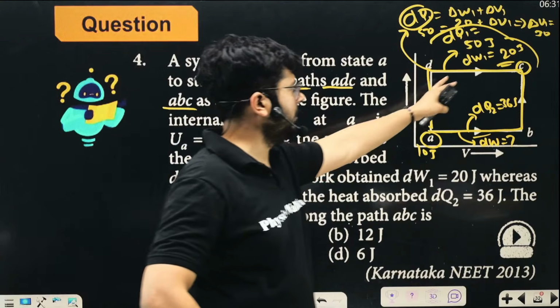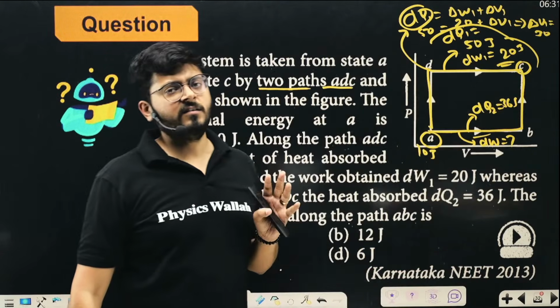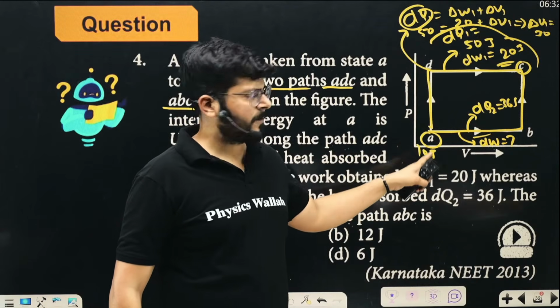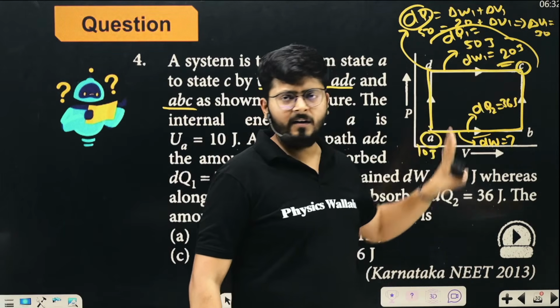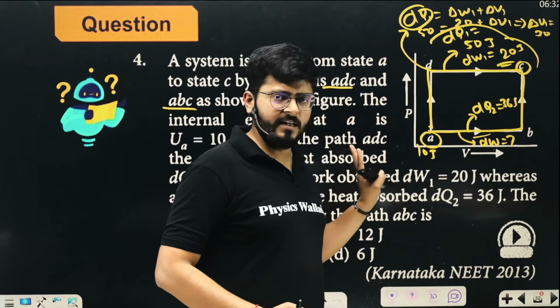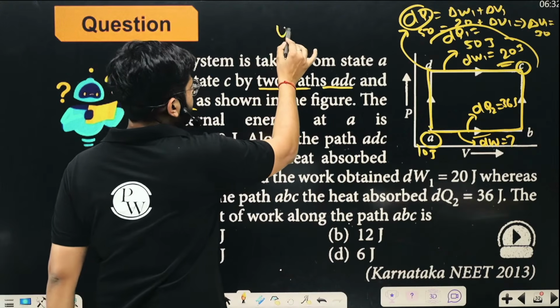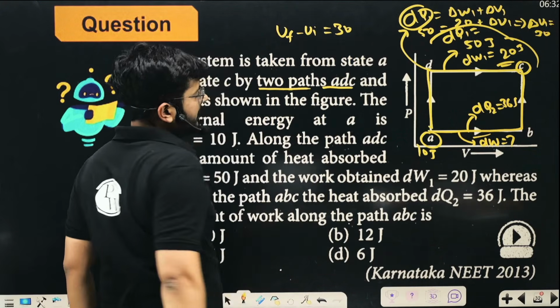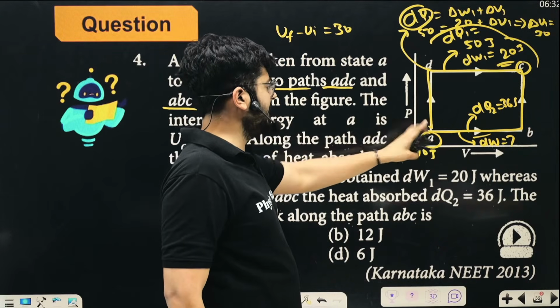That is the change of internal energy. From A to C, what is the change of internal energy? 30 joules, right? At A, the energy is 10 joules, and the change is 30 joules. So final internal energy minus initial internal energy is 30 joules, right? Final minus initial. Initial is 10.